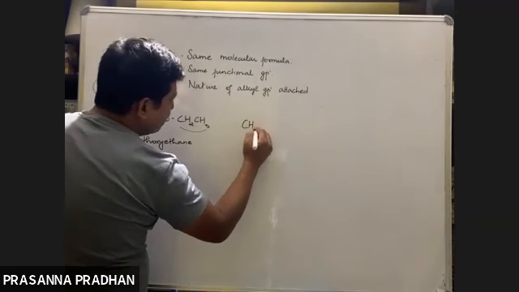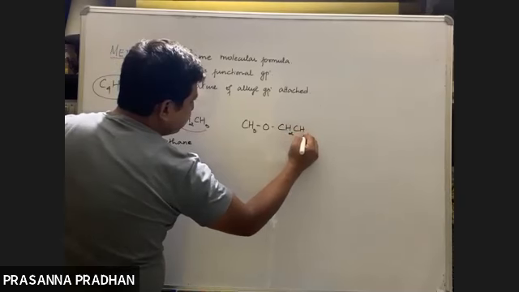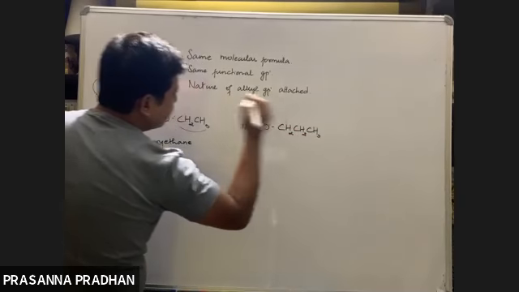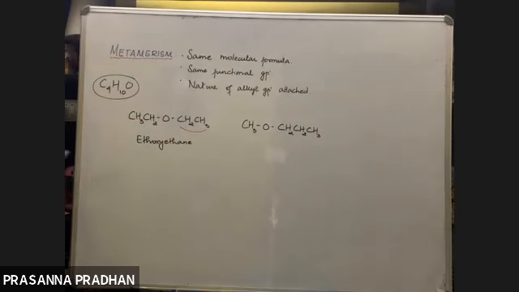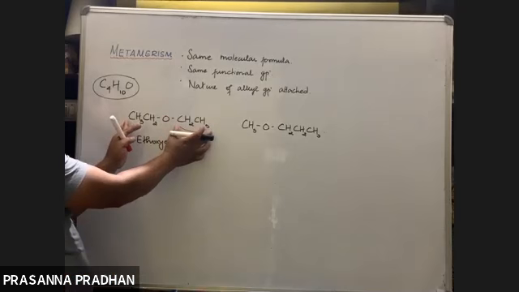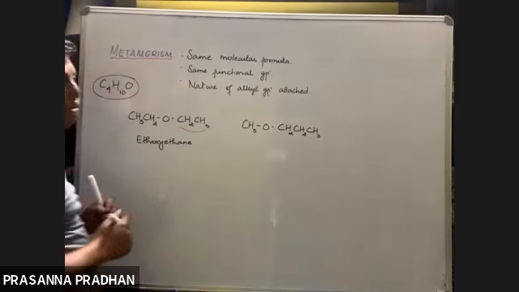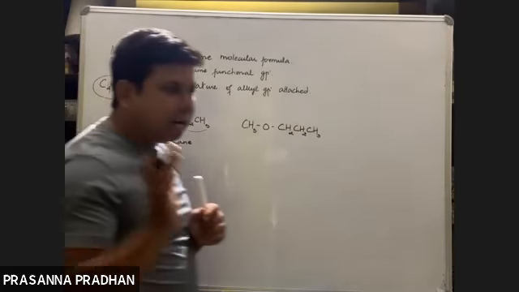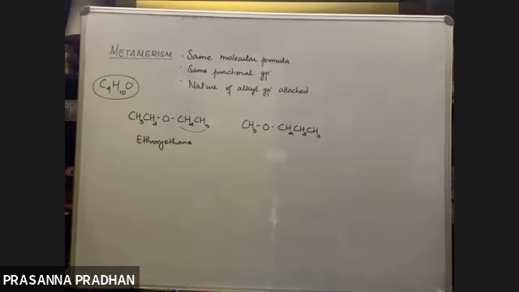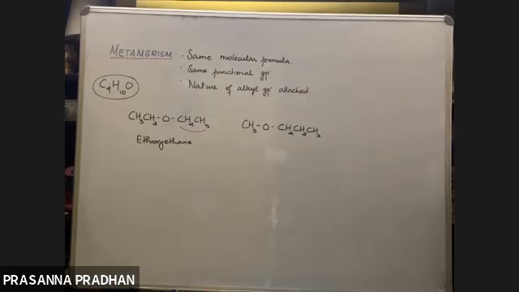Now I can write this as CH3OCH2CH2CH3. I think the molecular formula is the same. Yes, the functional group is the same. Both are ethers. What do they differ in? Here the two alkyl groups are two ethyl groups attached to oxygen. Here, one methyl and one propyl group is attached to oxygen. So they differ in the nature of the alkyl group attached to the oxygen atom. If they differ in the nature of alkyl group attached, then they are said to be metamers.